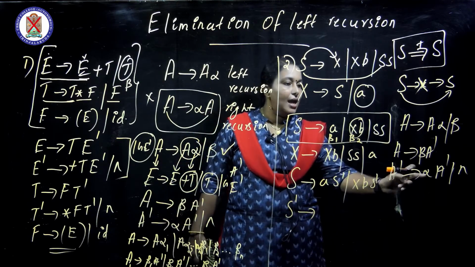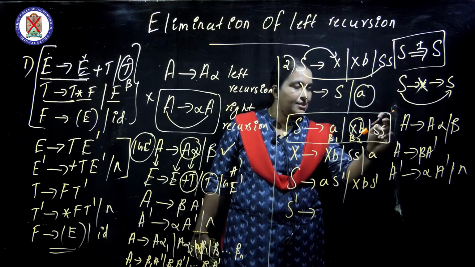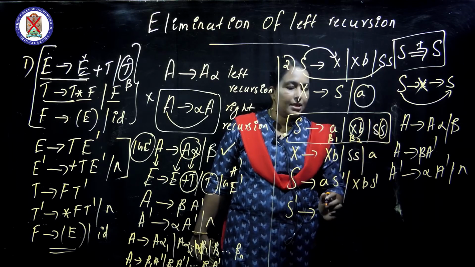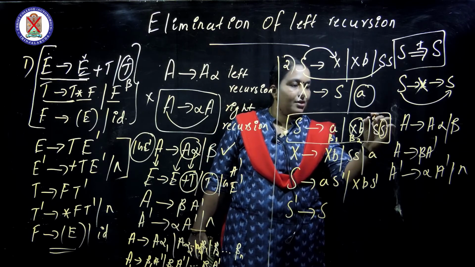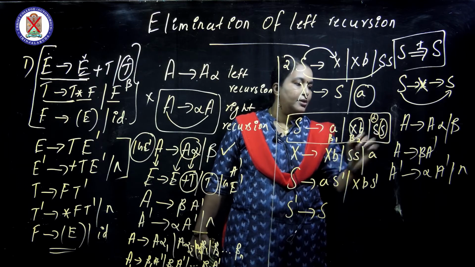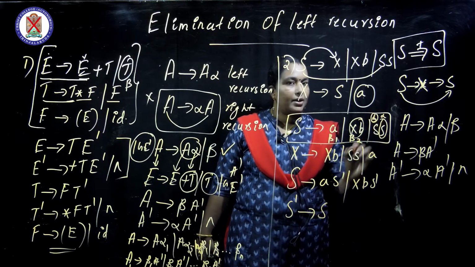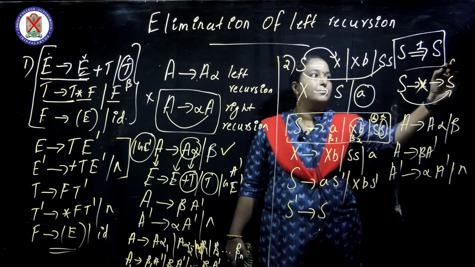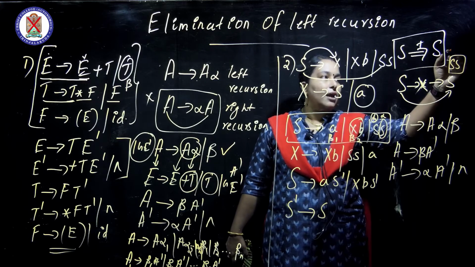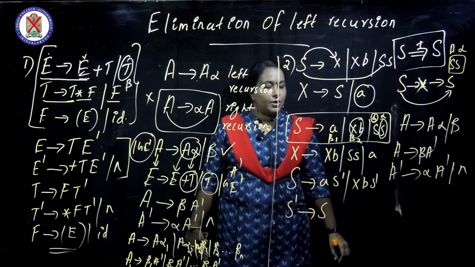Then S dash gives alpha. What is alpha here? Alpha here is S itself, isn't it? So look here, if we are removing this, this is S itself, and this is alpha. Don't take two S's clubbed into one. First we have to consider the first S as the A and the second S as alpha.